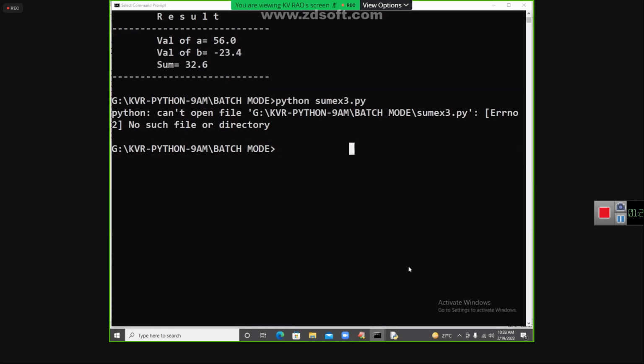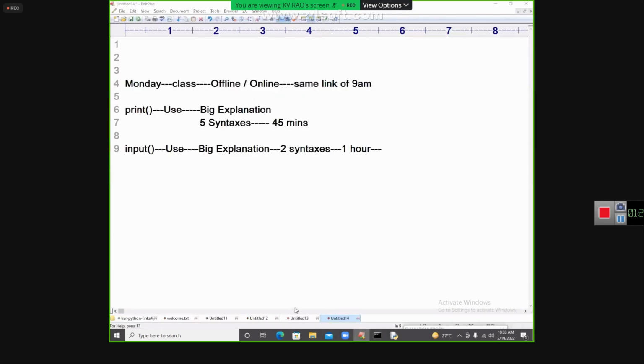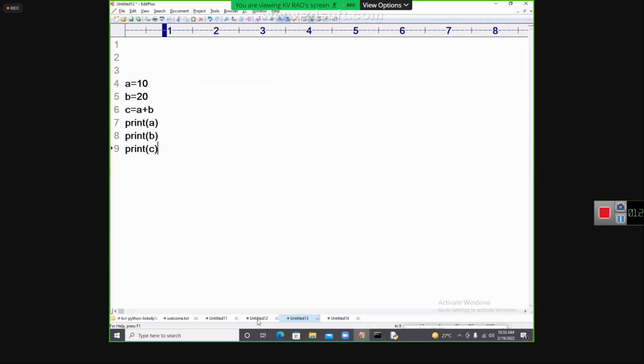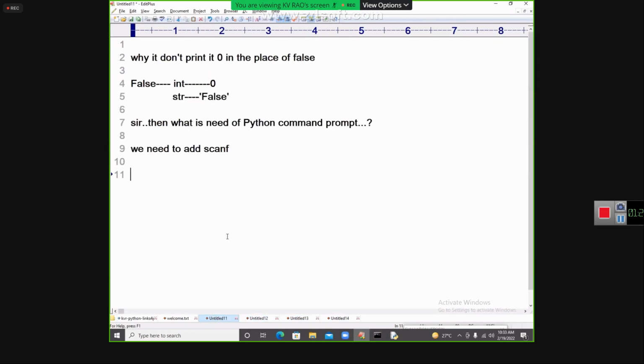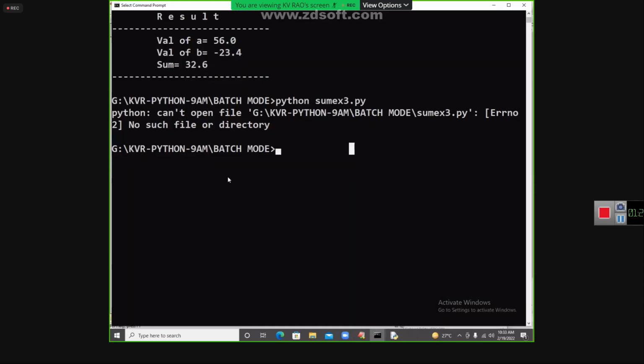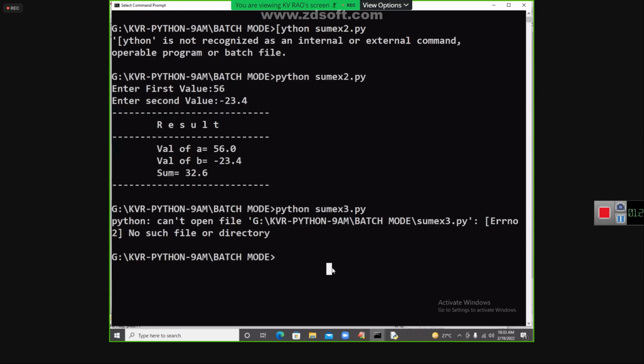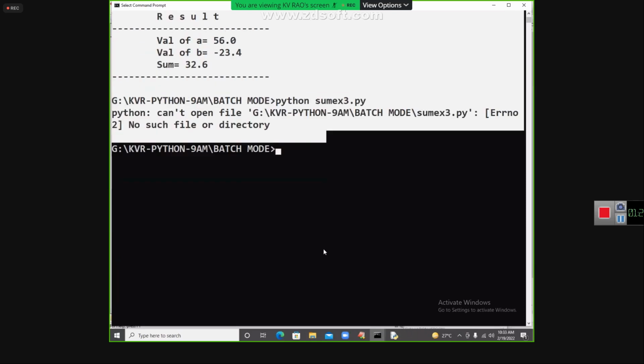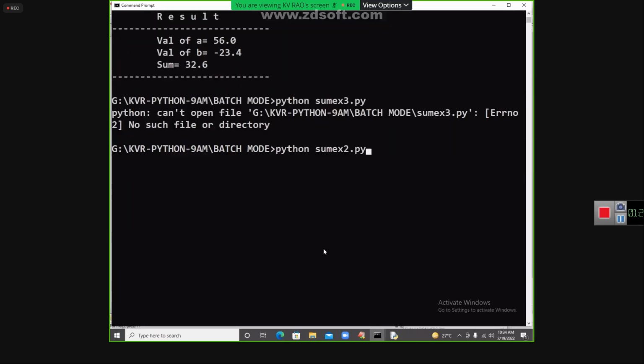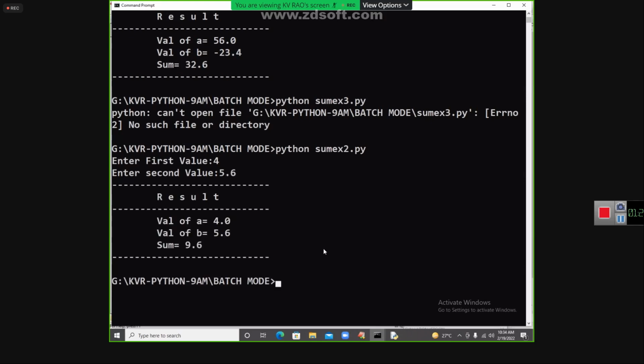That only I am showing, my dear students: how to run the program in command prompt. This is called command prompt. From there only I am running my program. See, I am running 4 and then 5.6. Now I am getting the result like this.